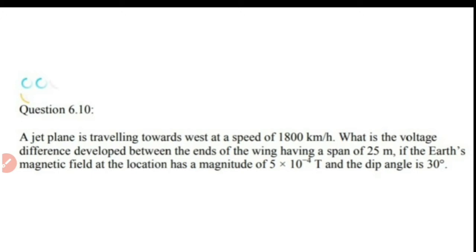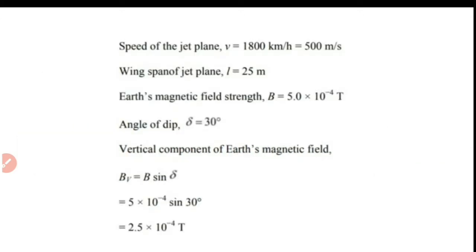So here the magnetic field is not given exactly. The Earth's magnetic field is given, and when the jet plane is moving horizontally, the magnetic field which is responsible for the production of motional EMF in the wings of this jet plane is the vertical component of Earth's magnetic field. So first step is to find the vertical component of Earth's magnetic field. Earth's magnetic field is given and angle of dip also is given.